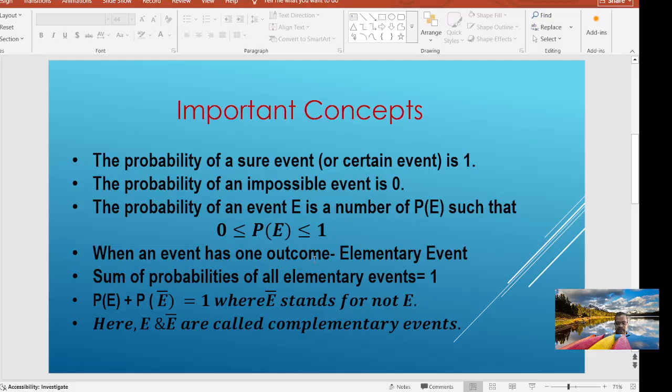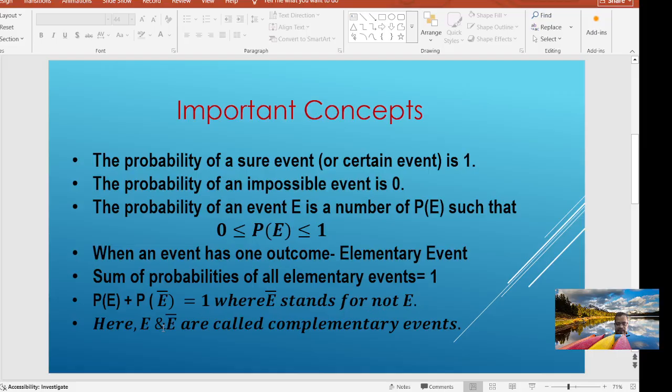When an event has only one outcome, it is called an elementary event. The sum of probabilities of all elementary events is always equal to 1. P(E) plus P(E dash): P(E) is the probability of an event happening, plus P(E dash), which is the probability of the event not happening, always equals 1, where E dash stands for not E, meaning that event is not going to happen.